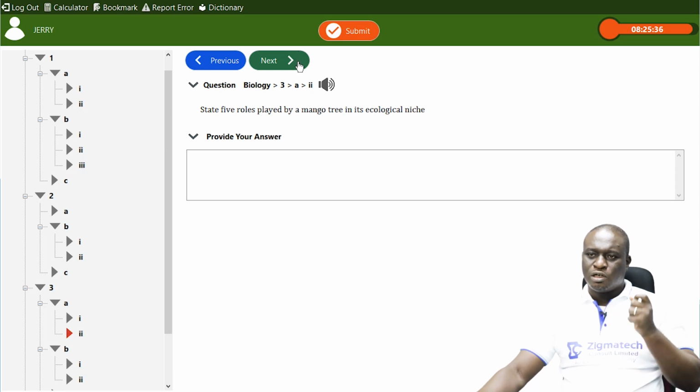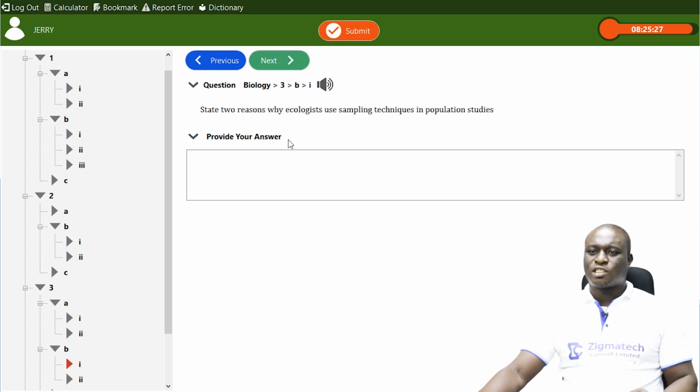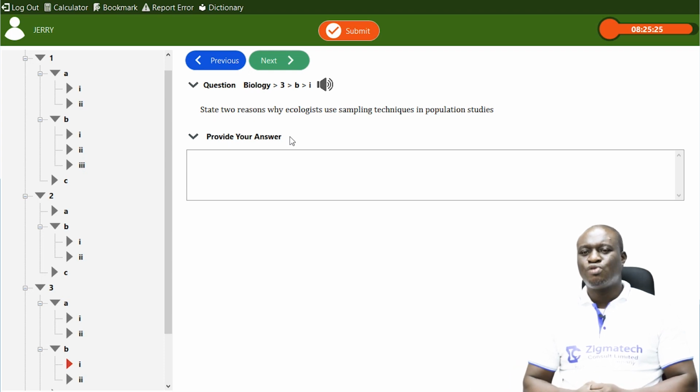Remember, it is the specific portion they occupy and the roles they play that defines an ecological niche. And then next question, state 2 reasons why ecologists use sampling technique in population studies.